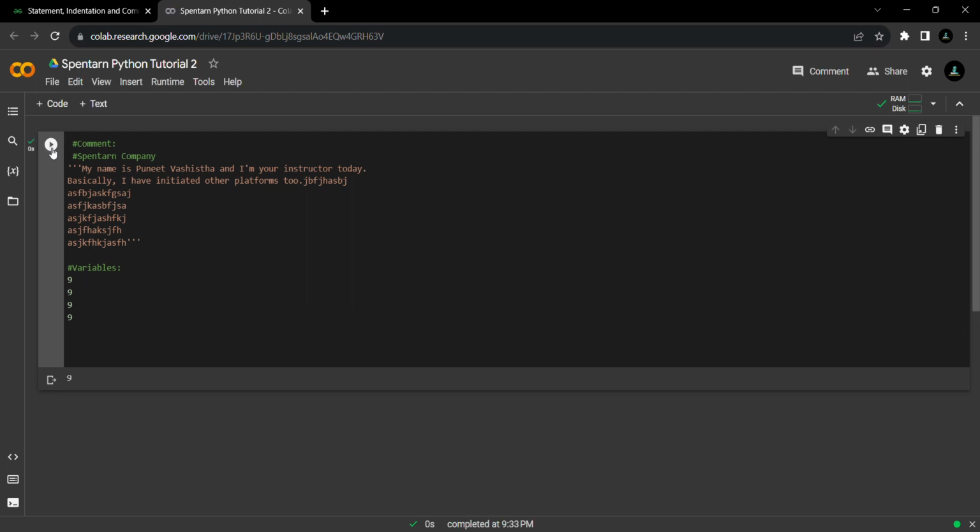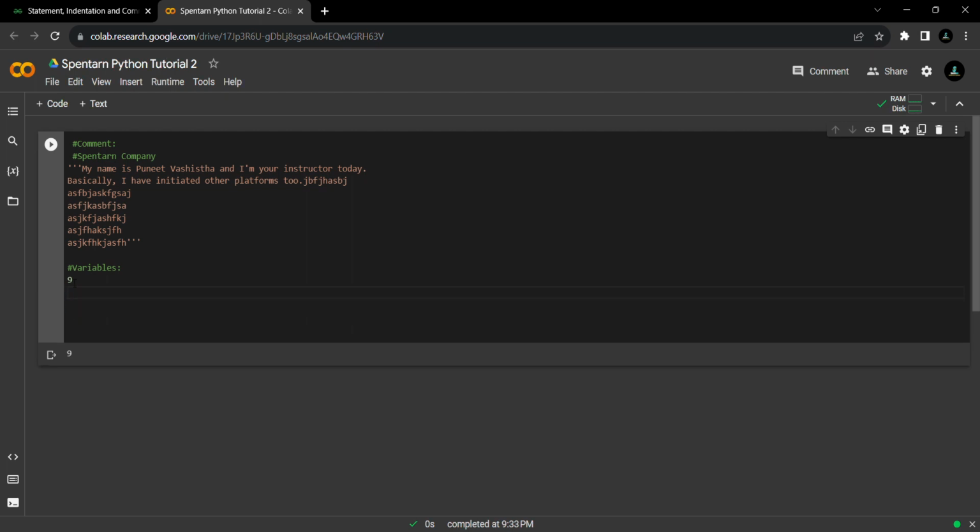But what if I want to assign this value to a particular kind of variable, a storage container which I can use again and again in further programming? So let us suppose I am writing a equals 9. This is our assignment operator, which is assigning the value 9 to a, right? Our right side value will be assigned to the left side. So 9 is being assigned to a. Now a is containing what value? 9, right? I hope you got the variable.